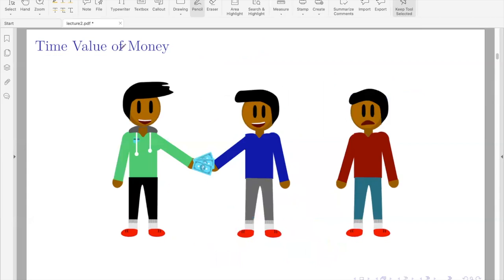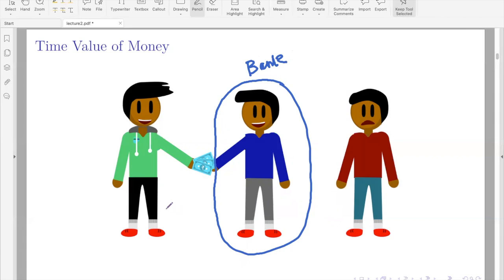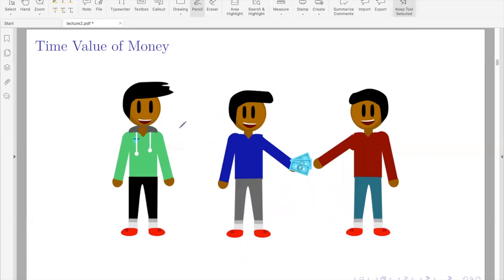A financial institution like a bank, we'll just imagine it as this person, borrows money from various sources and lends it to people who are in need of money, like people who want to expand their business, who want to buy houses in terms of housing loan, or for business in terms of business loans, etc.